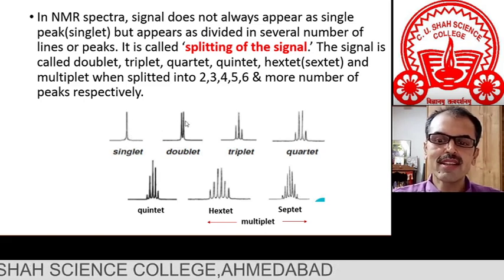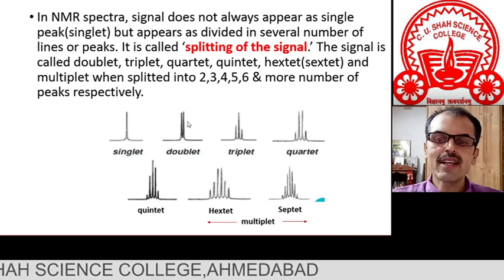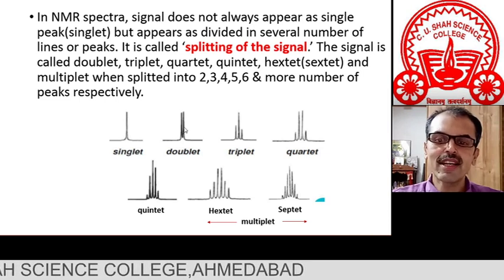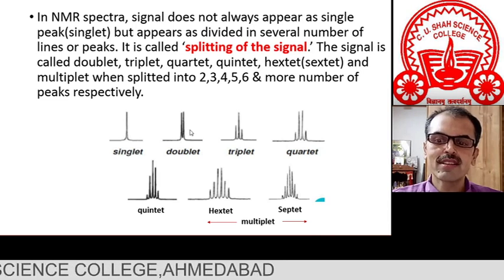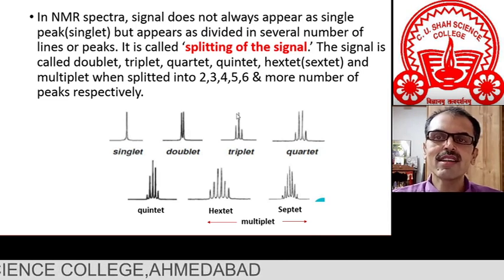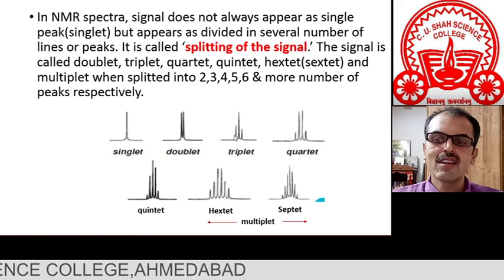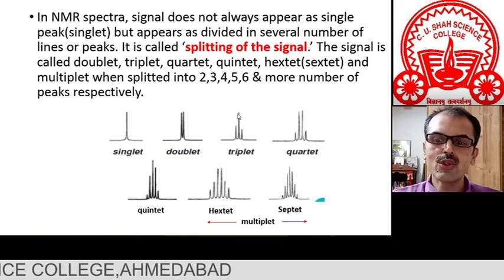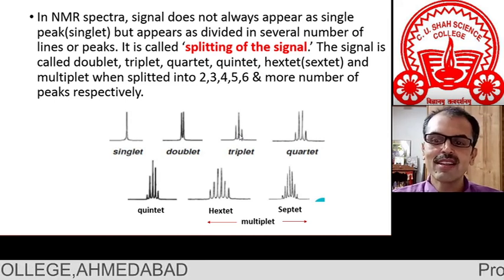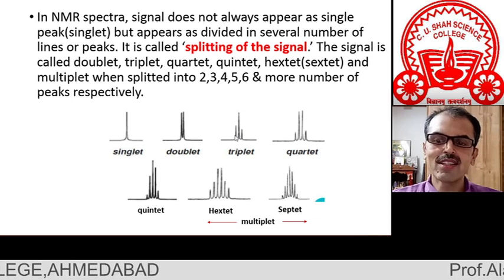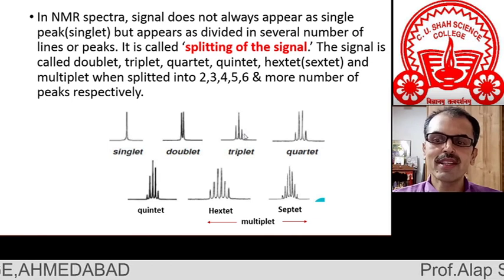But this signal is split into two lines with the intensity 1:1. That is called a doublet. Here the signal is split into three lines with the intensity 1:2:1. 1:2:1 means the middle line is double the intensity of the first and the third. That's why it is called a triplet.